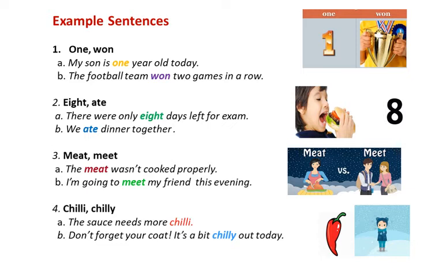Next, meat and meet. The meat wasn't cooked properly. I am going to meet my friend this evening. M-E-A-T is a food item. M-E-E-T, that you are going to meet someone. Next, chilli and chilly. The sauce needs more chilli. Don't forget your coat. It is a bit chilly out today. C-H-I-L-L-I is a spicy pod. C-H-I-L-L-Y means it is cold. Chilly outside means it is cold outside. I think you had fun learning homophone.